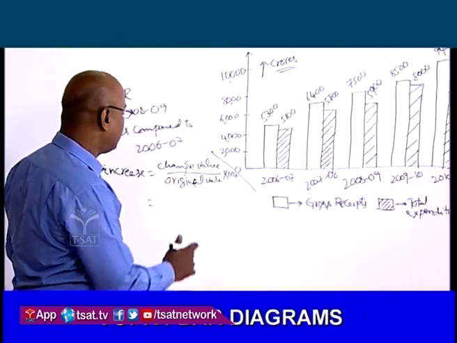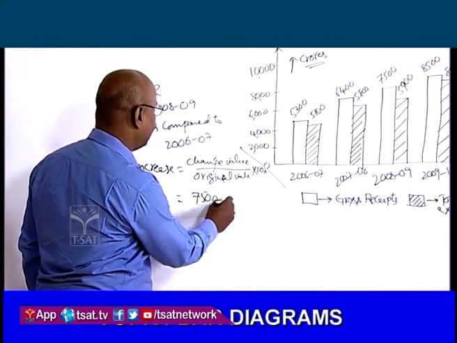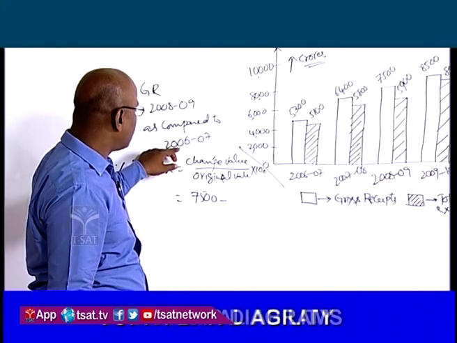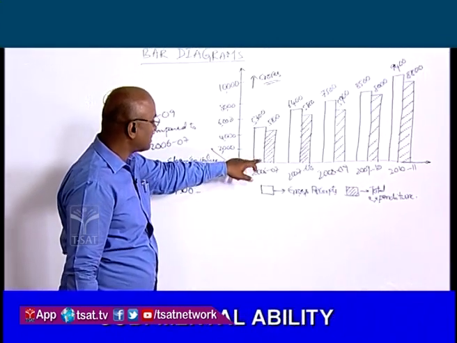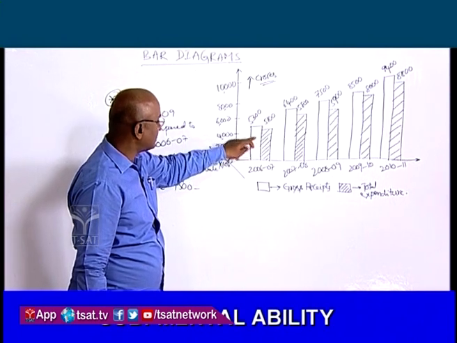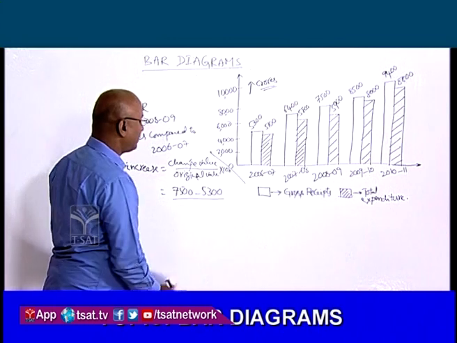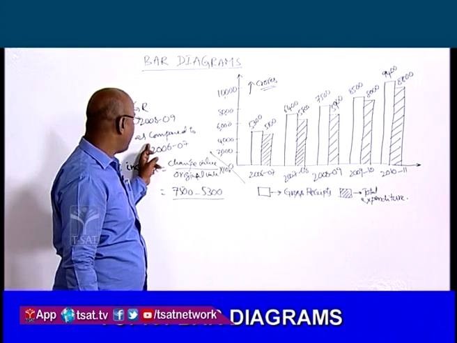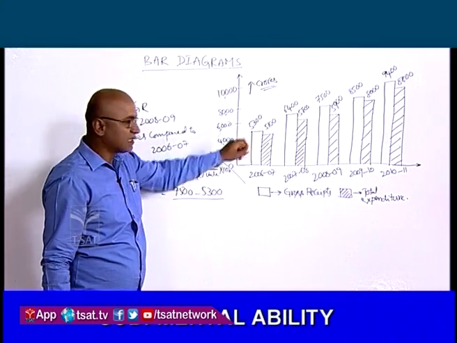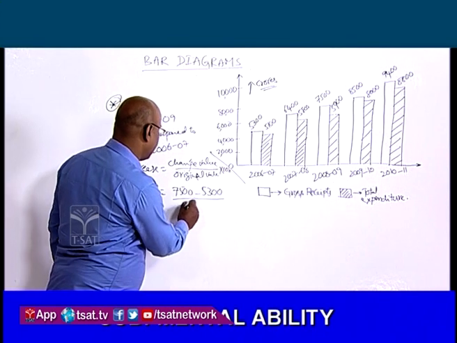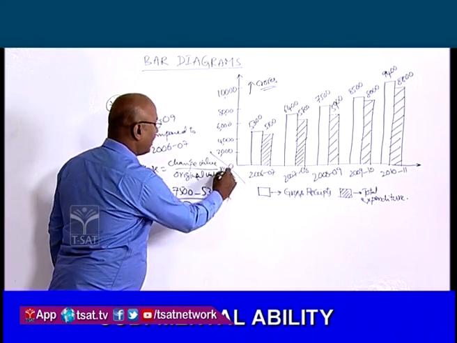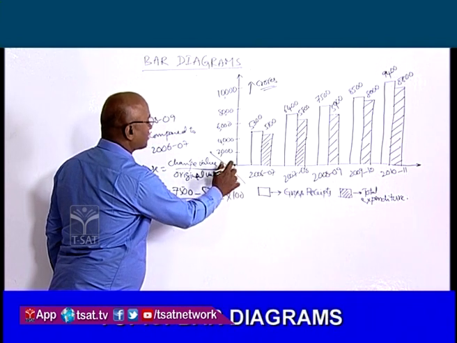It is 7,500 and the value of 2006-7 in the gross receipts, it is white portion gross receipts, it is 5,300. By original value, with what we are comparing? We are comparing with 2006-7 and the gross receipts is 5,300 into 100. Percentage కావాలి కాబట్టి into 100 వేసుకోవాలండి.